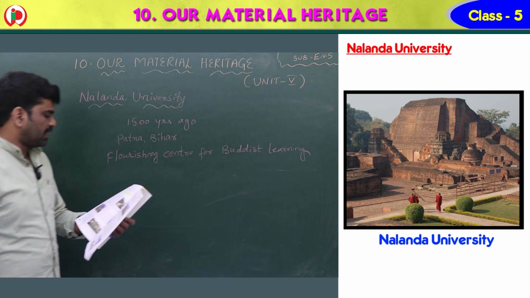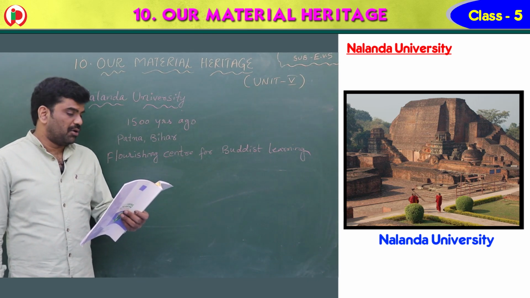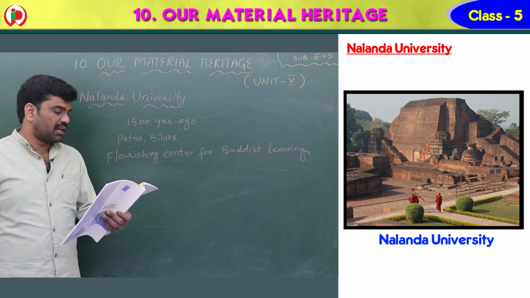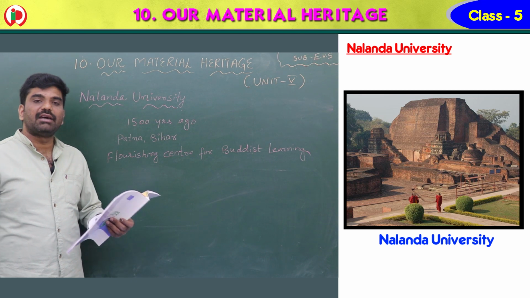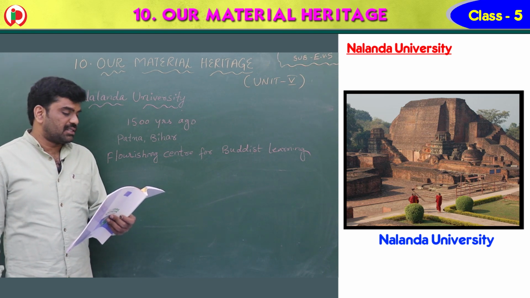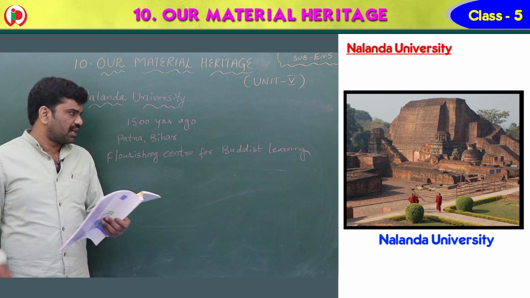Buddhist learning. So once again you see, Nalanda University was built around 1500 years ago. It is an ancient center for learning, located near which place? Patna, that is the capital of Bihar. This residential university later became a flourishing center for Buddhist learning.